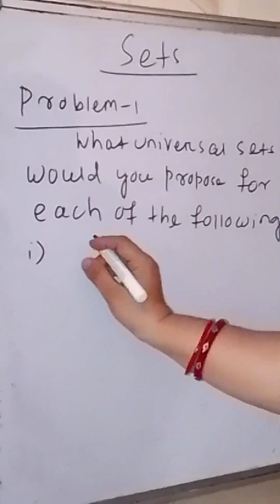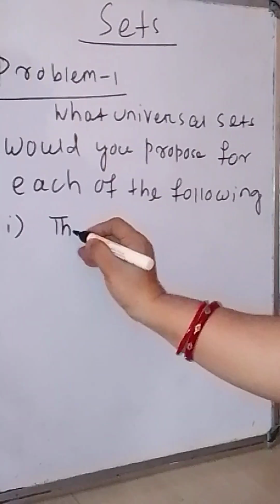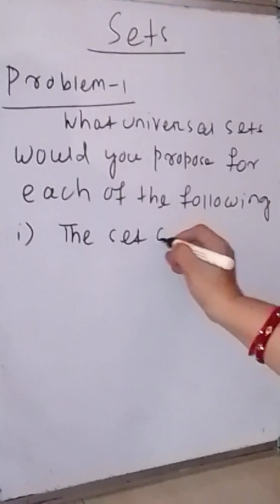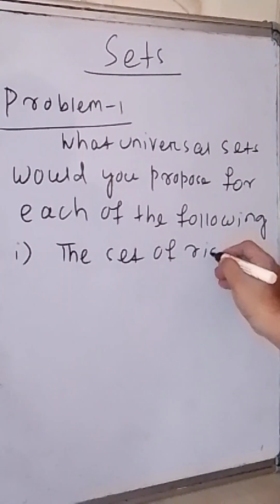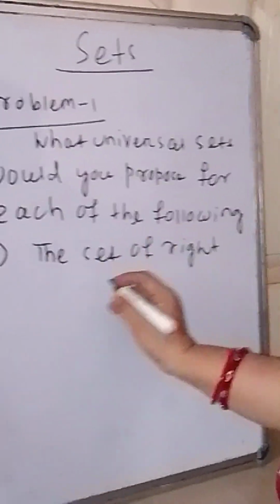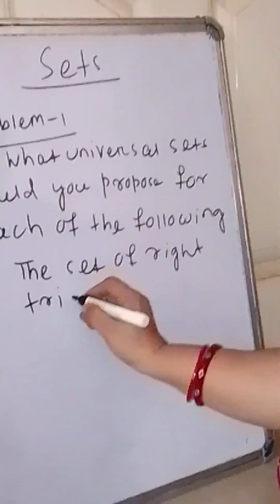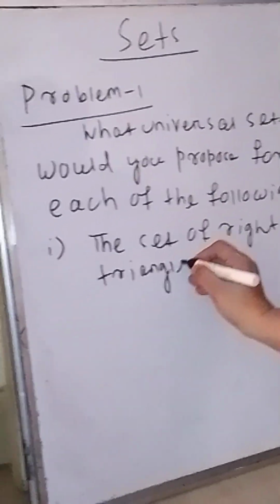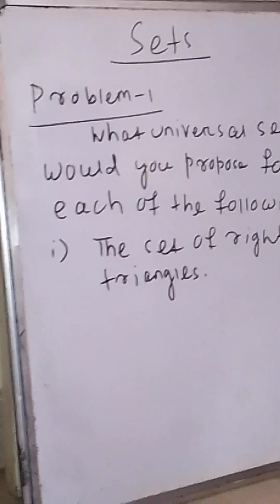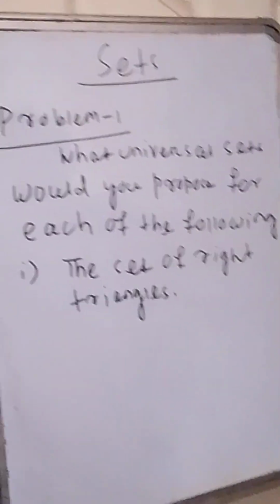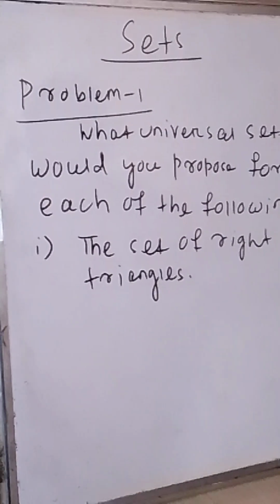Suppose your set is the set of right triangles. Now your question is, given the set of right triangles, what can be the universal set for this set?